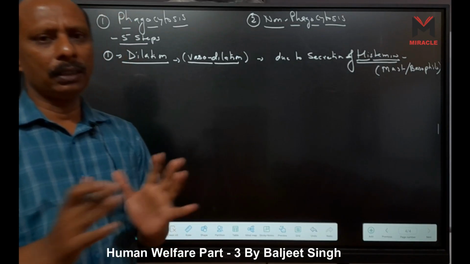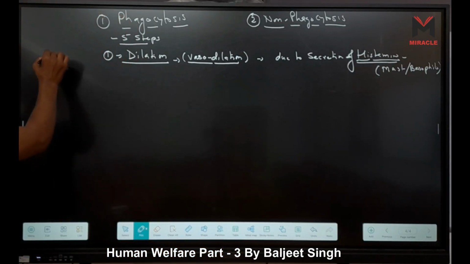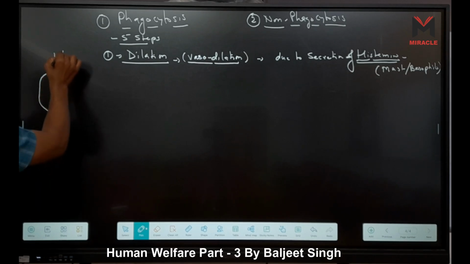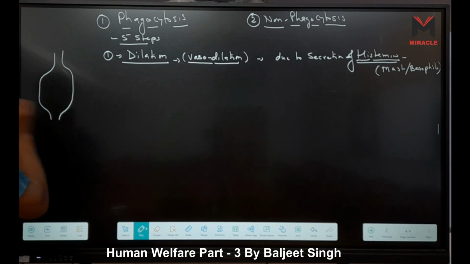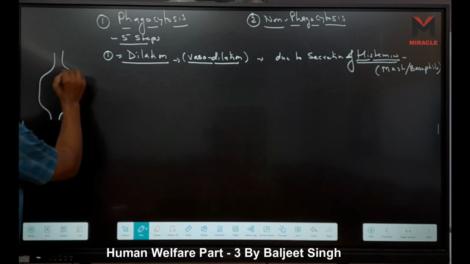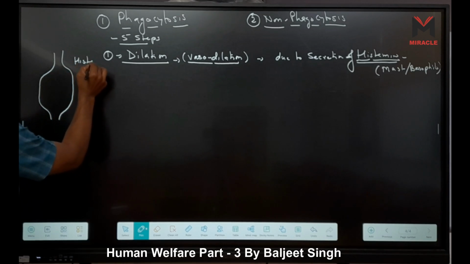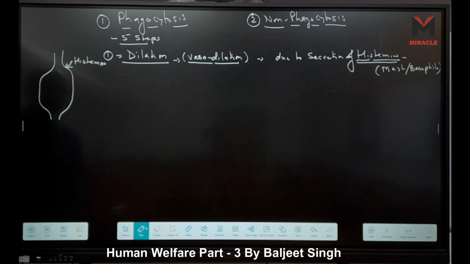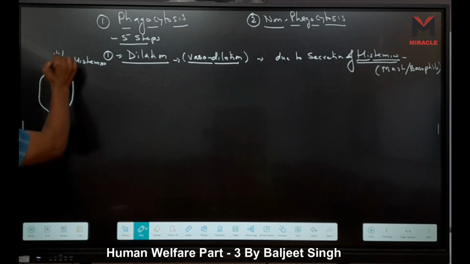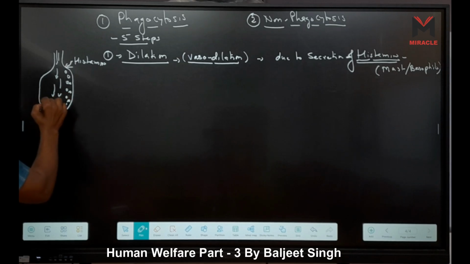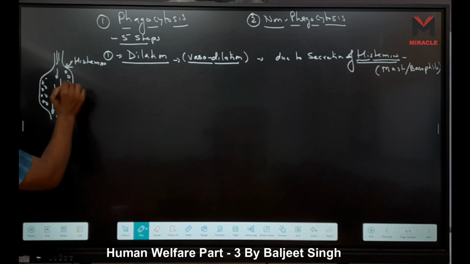So what happens? It dilates the blood vessels. Look, these are the blood vessels. Now it dilates at the site where infection happens. So at this side, the vessels are dilated, right? Now this is due to the histamine, secreted by mast cell. Then what happens? Now blood flow is there, but here flow is less. So what happens here? Accumulation.